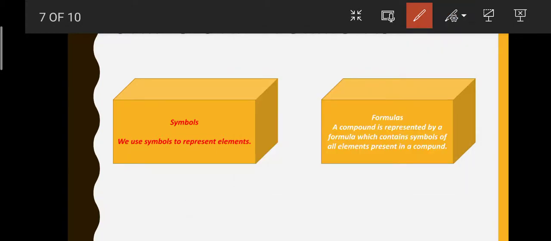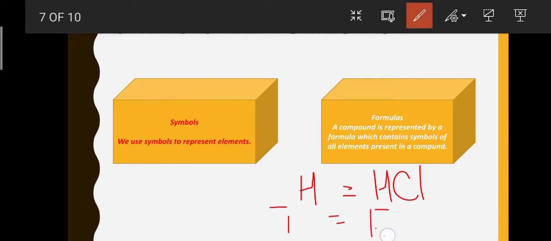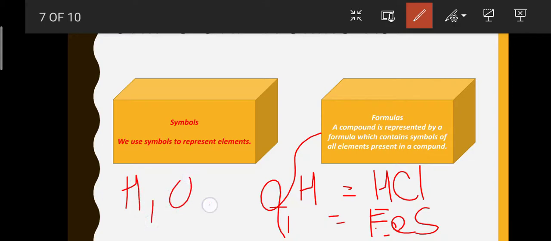Now let's talk about more compounds, like hydrochloric acid, that is HCl. Iron sulfide we can talk about, that is FeS, with a capital F and small e, FeS. These are formulas of compounds, and symbols are H, O, C, meaning hydrogen, oxygen, carbon.